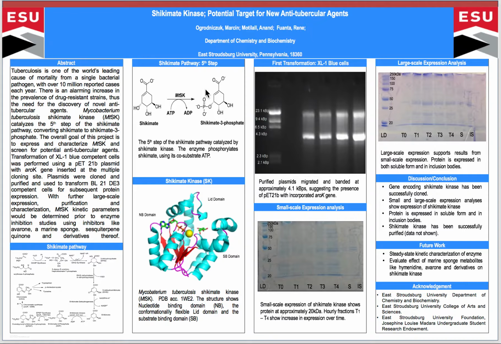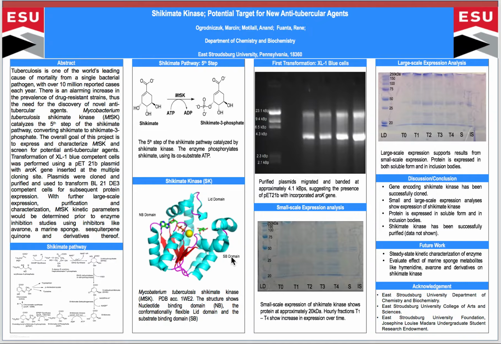Our research is focused on the 5th step of the Shikimate pathway, shown here, which is the phosphorylation of shikimate to shikimate 3-phosphate. This process is catalyzed by our enzyme of interest, Shikimate Kinase, or in our case, Mycobacterium tuberculosis Shikimate Kinase, or MtSK for short. Below is a crystal structure of the enzyme, where you can see the conformationally flexible lid domain, nucleotide binding site domain, and substrate binding site domain.